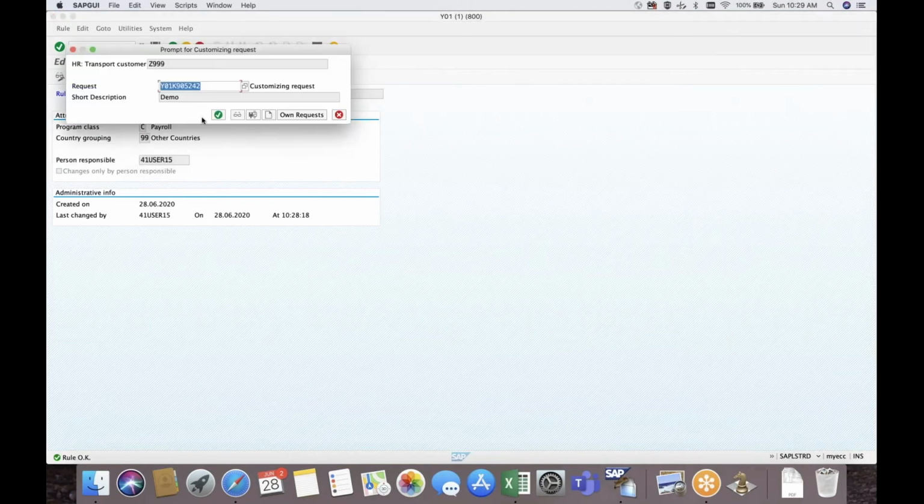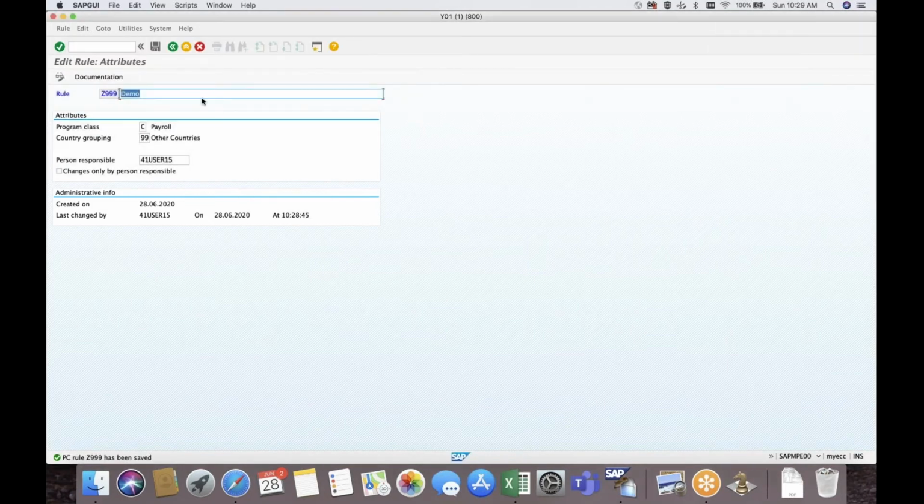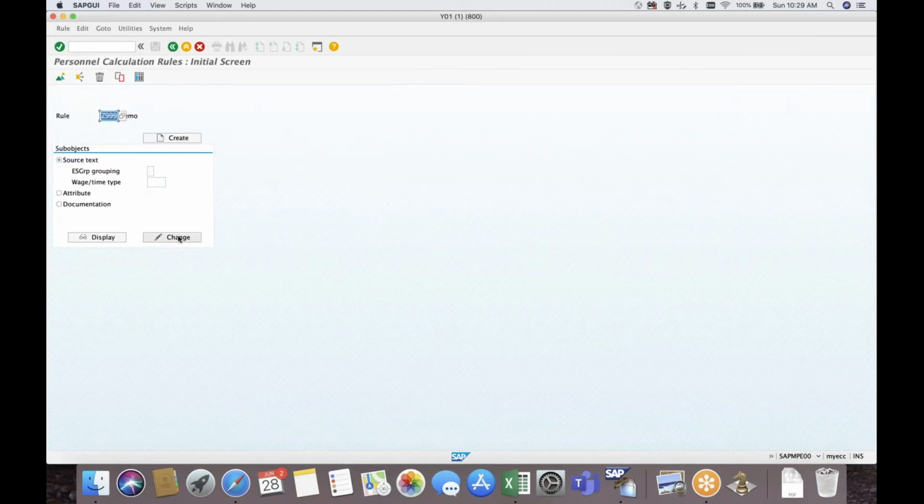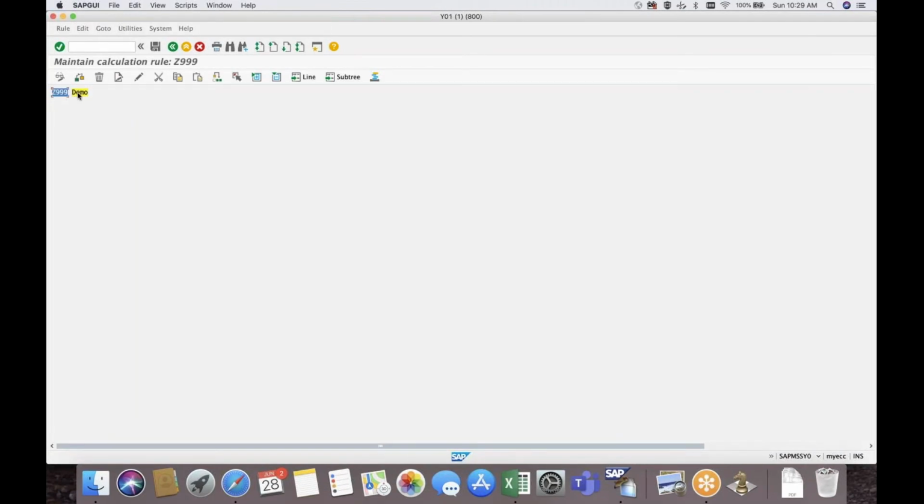Once we have created the attributes of the PCR, we'll come back and go for change. When we change, the PCR looks like this without any logic. Selecting this, we can create, delete and so on. Once you create, you will get a very first node with a single digit space, which is the PCR group.